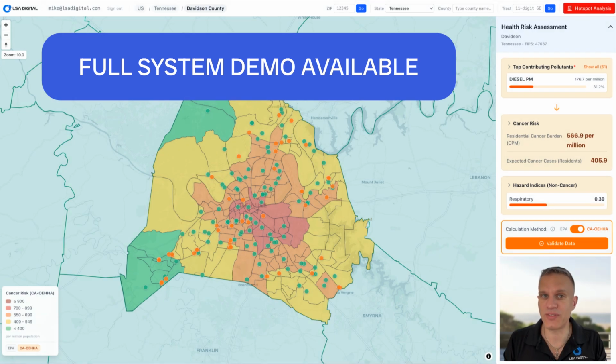So this has been a brief demo, but we have a full map navigator application that allows for detailed permit and community health risk analysis. There's more detail that we won't get into right now, but major emphasis points are EPA and California's OEHHA mode flexibility, full regulatory reporting and live reports, and AI system features with anti-hallucination protection. These are examples that show how we can configure a reliable LSARS solution for any state, local, or international jurisdiction.